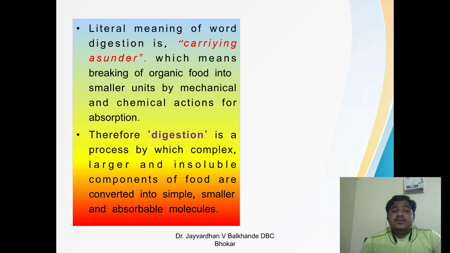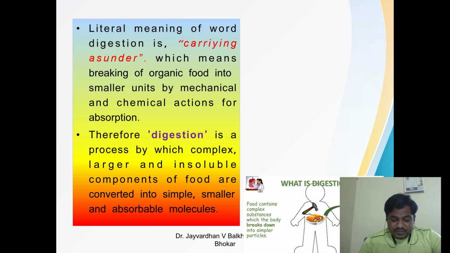Therefore, digestion is a process by which complex, larger, and insoluble components of food are converted into simple, smaller, and absorbable molecules. The complex molecules, the larger molecules, and the insoluble molecules are converted into simple form, into smaller and absorbable form.